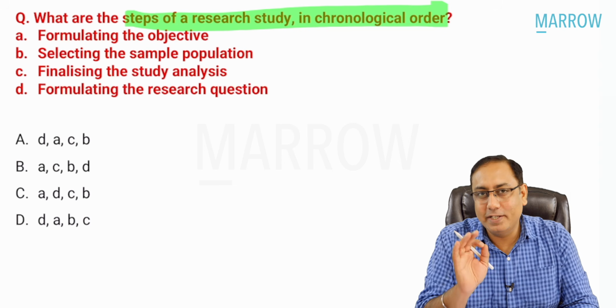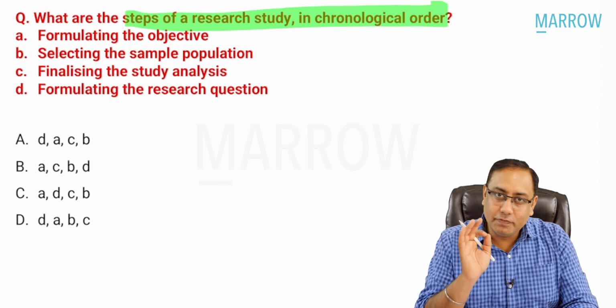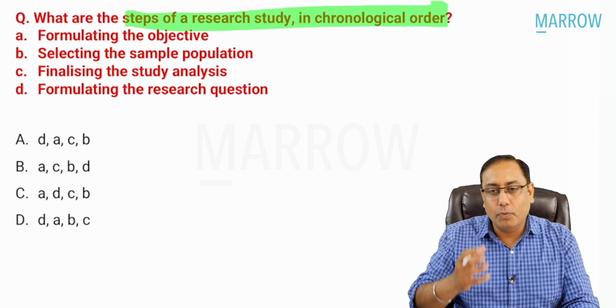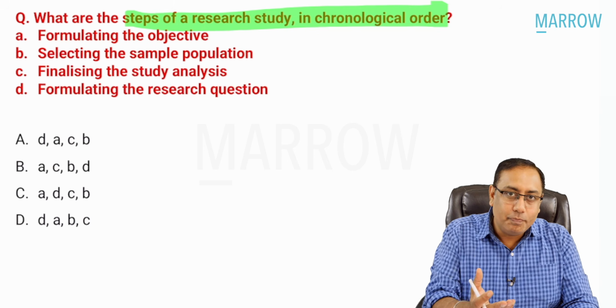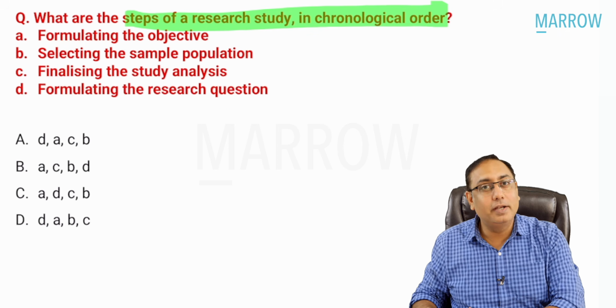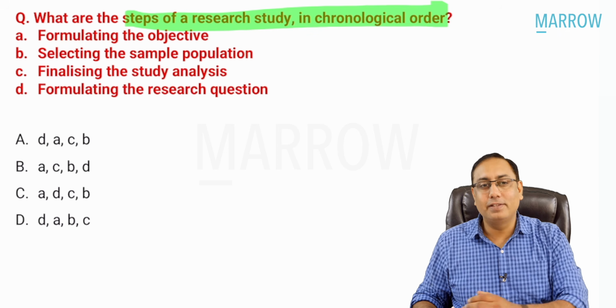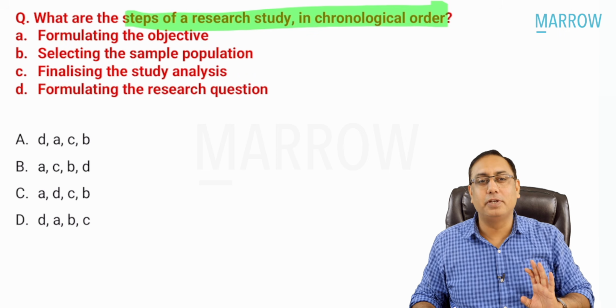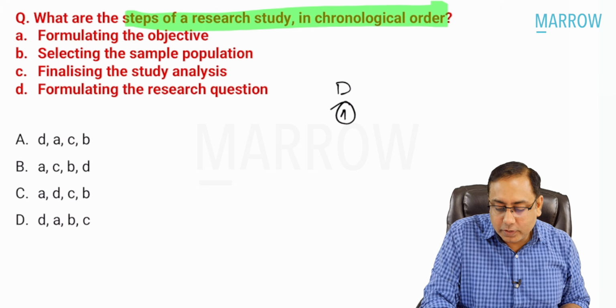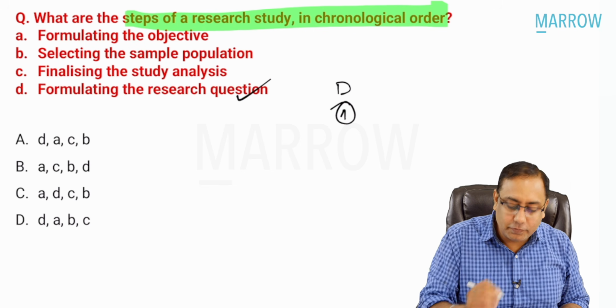Beta, whenever we intend to do research, the first step is always to identify what the problem is. What are you intending to do? And if you can identify the real problem and formulate a research question, then I think 50% of your research is actually done. So the first step is always option D. That has to be the first thing always.